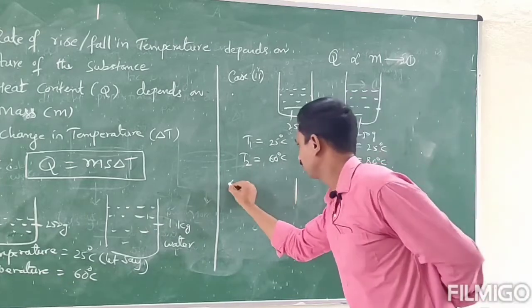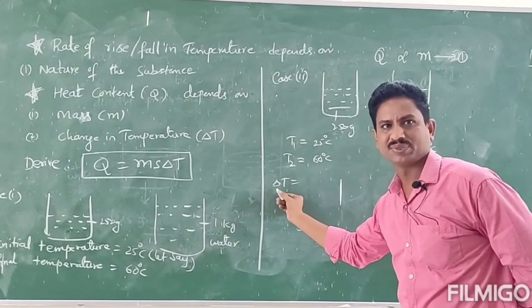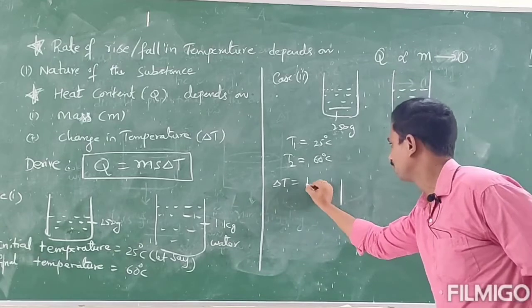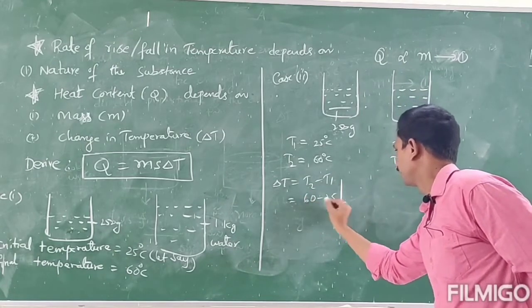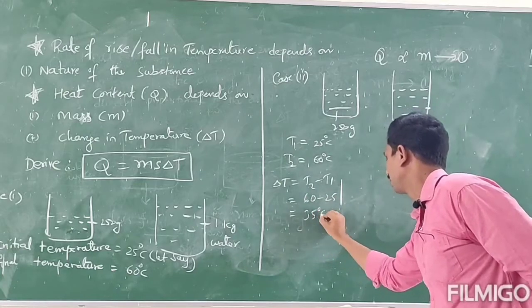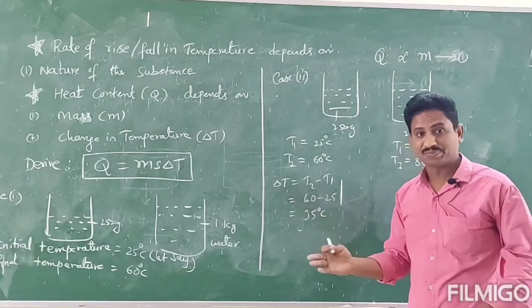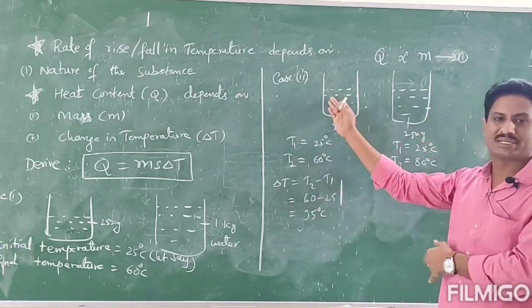That means delta T, the change, here a rise, is equal to T2 minus T1, that is 60 minus 25, equal to 35 degrees centigrade. That means we have to supply heat energy to raise the first beaker by 35 degrees centigrade.